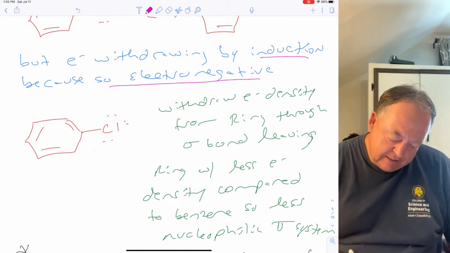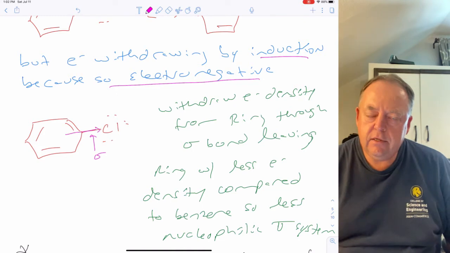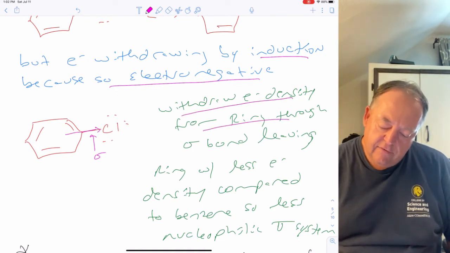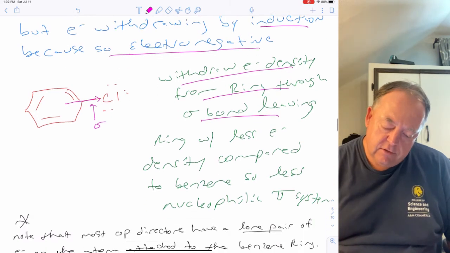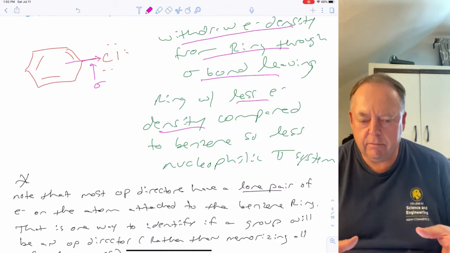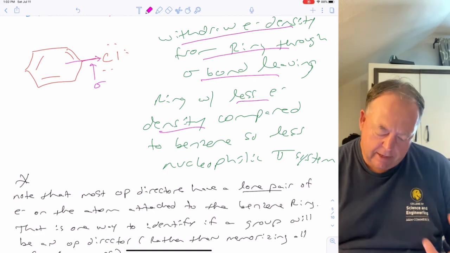So this is a sigma bond, right? So it's going to be pulling electron density out of the ring by induction. So that withdrawal of electron density from the ring through the sigma bonds leaves the ring with less electron density compared to benzene. So the benzene ring is going to be less susceptible to act as a nucleophile. So it's going to make it react slower.